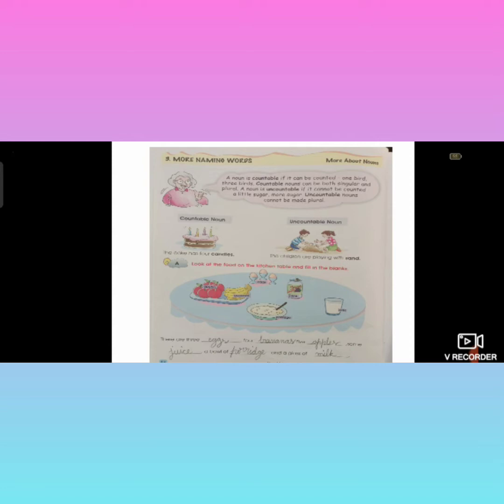A noun which can be counted is called a countable noun. Suppose, for example, children, you had 3 pencils in your pencil box. You can count them: 1, 2, 3. So pencils are called countable nouns.